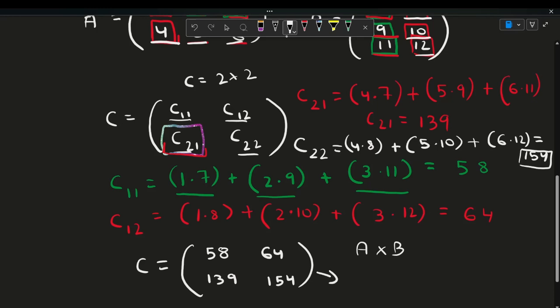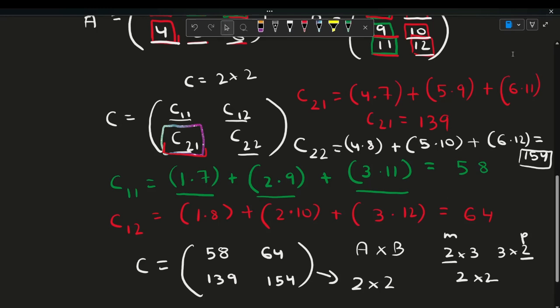And we can clearly see that this matrix is a 2 into 2 matrix. So this satisfies our previous example where we said that if we multiply a 2 into 3 matrix with a 3 into 2 matrix, the resulting matrix would be a 2 into 2 matrix because we're using M and P. So the resulting matrix is a 2 into 2 matrix. So that's how easy it is.